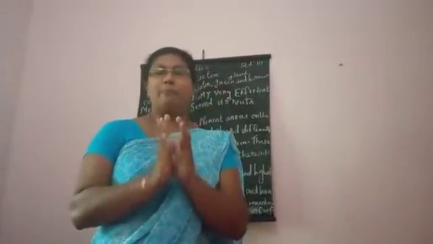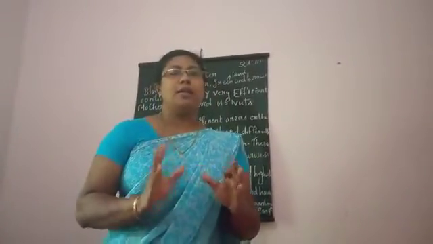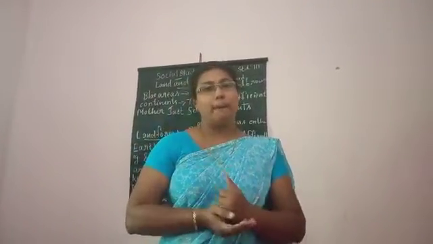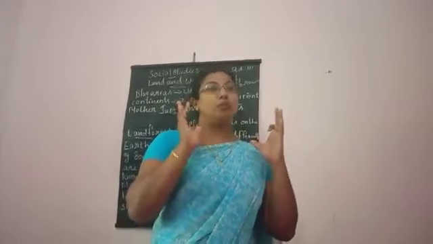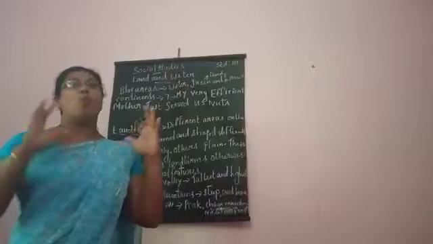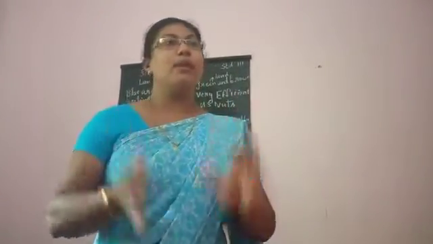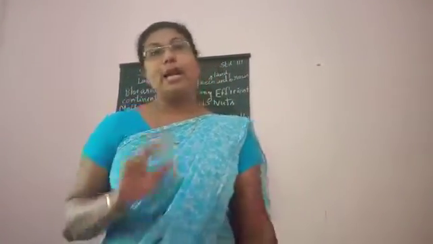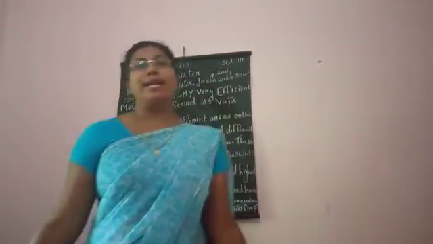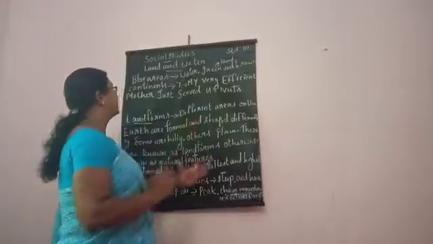And in this chapter, whenever we go through the map, whenever we go through the globe, the different colors can be seen in the globe and the map. And this blue area indicates water bodies. Whereas this green and brown indicates land areas.